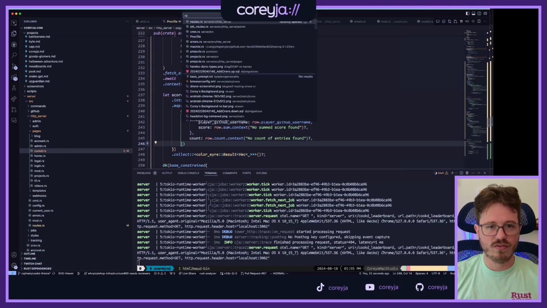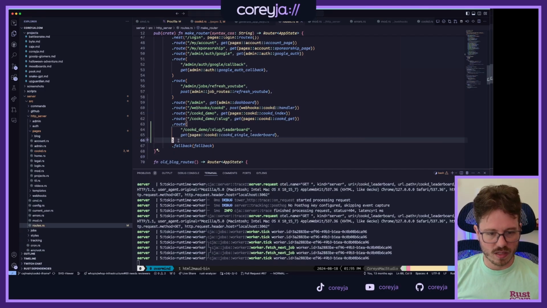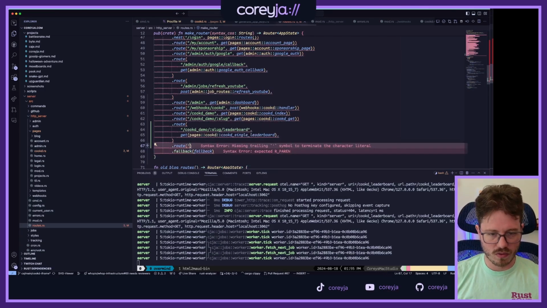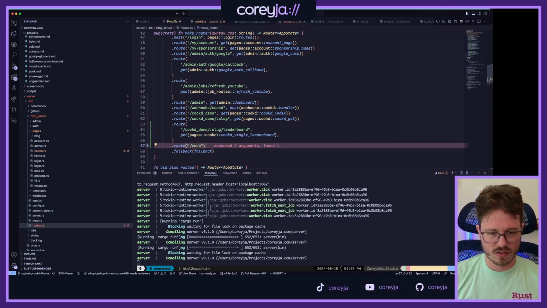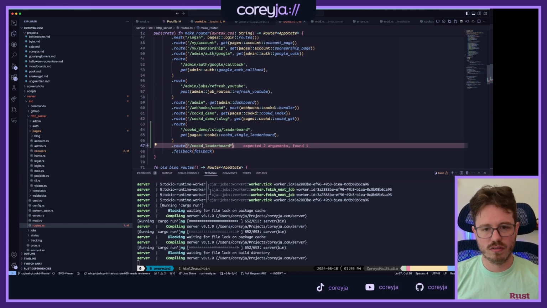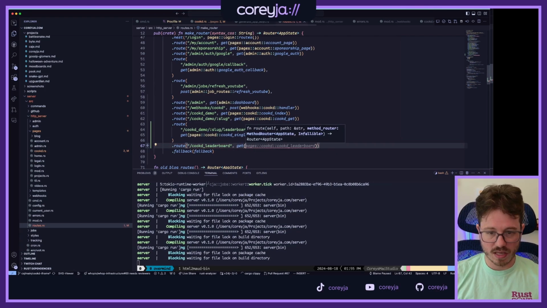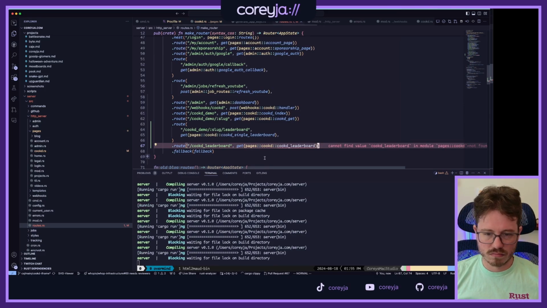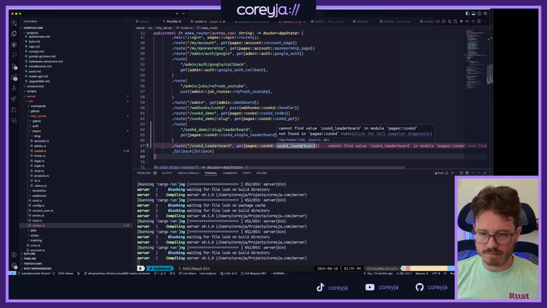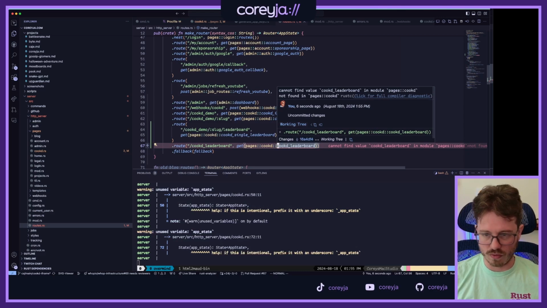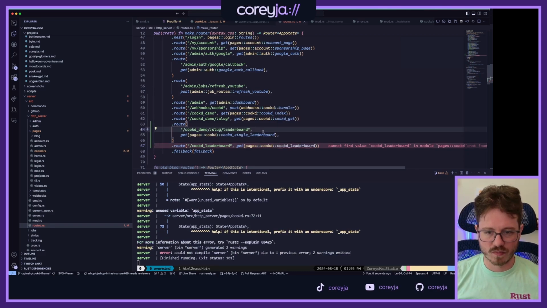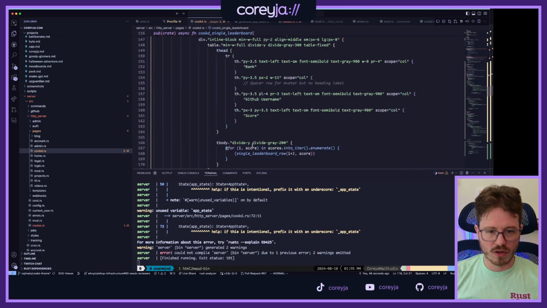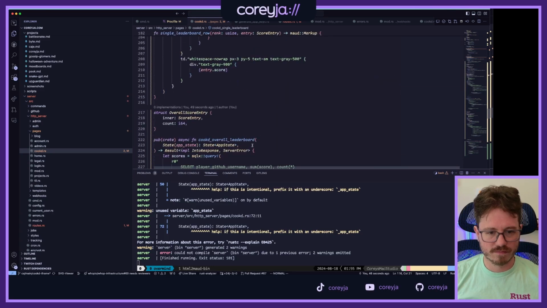So if we go to our routes file, I want to make a route for cooked leaderboard, and it's going to be a get to cooked leaderboard. Overall cooked leaderboard? Or overall leaderboard? What did I call it? I don't know. Probably called it cooked overall leaderboard then.